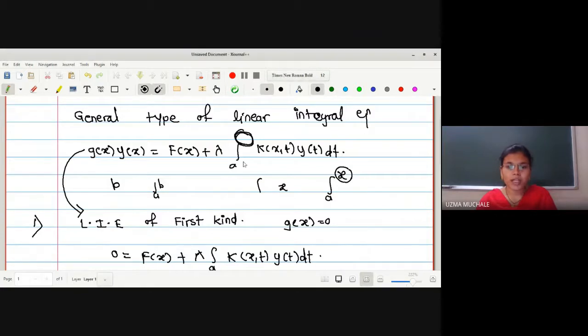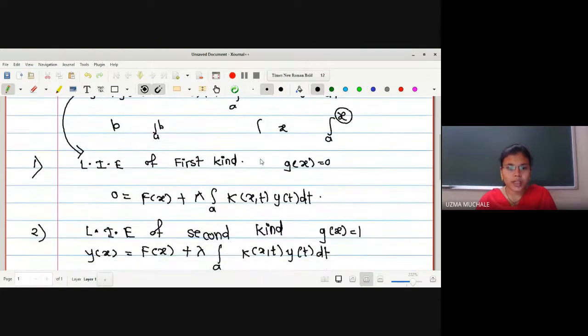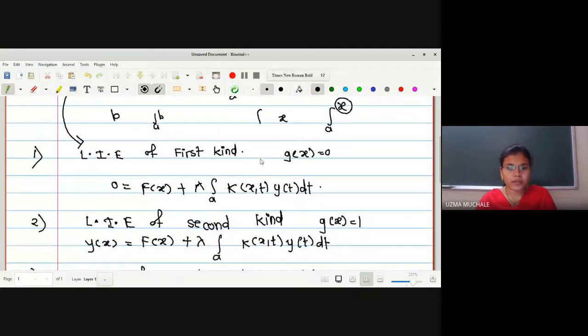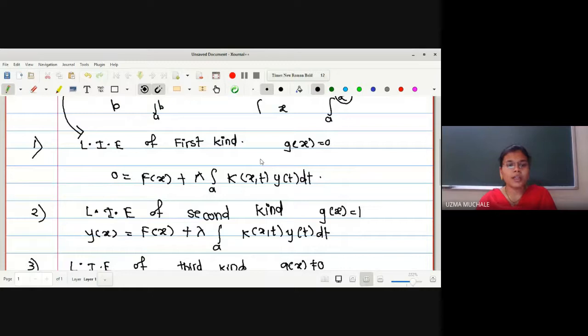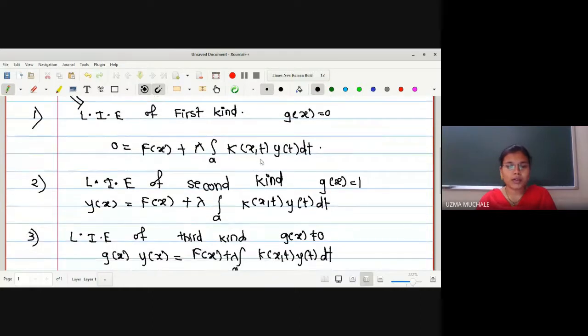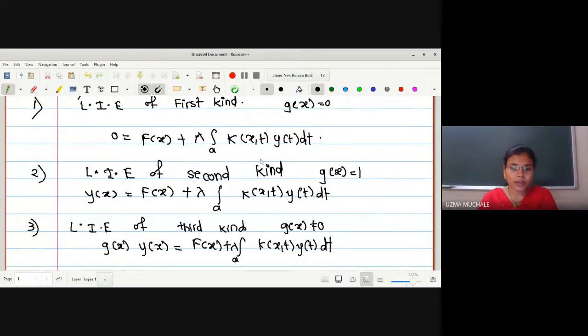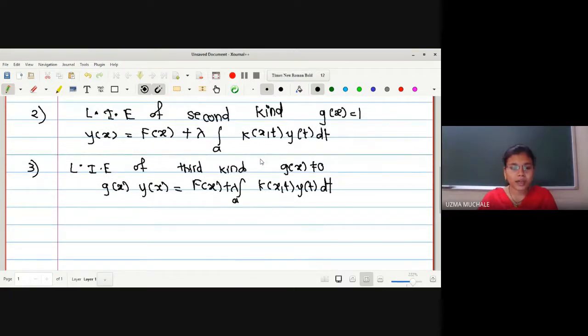It will be a Volterra integral equation if the upper limit is variable and a Fredholm integral equation if the upper limit is constant. Okay. So now we have gone through the first kind of linear integral equation. What is the condition for the first kind? g of x is 0. Linear integral equation of the second kind: the condition is g of x equals 1. And for the third kind, g of x is not equal to 0. That means this will coincide with our general form.